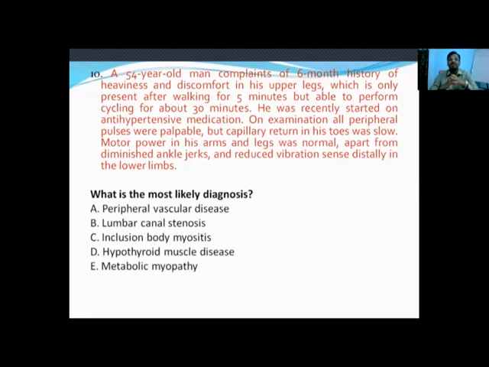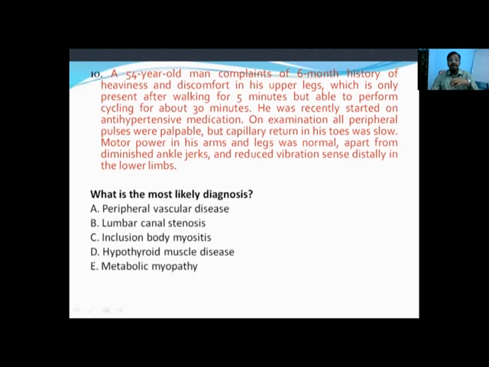So there are two types of claudications. One is vascular claudication and one is neurogenic claudication. Neurogenic claudication is the one where they develop symptoms when they stand or walk. Their complaints will regress and come down once they sit down or lie down.